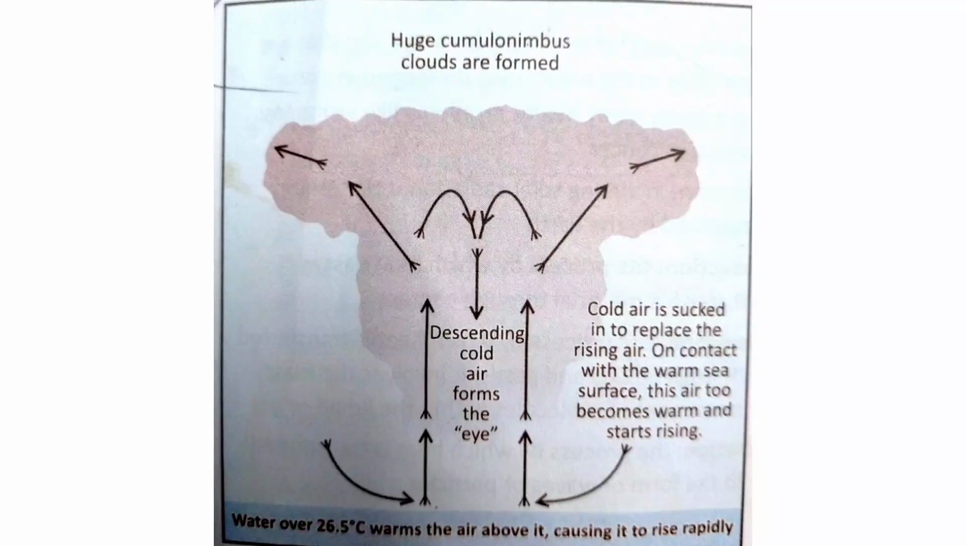The warm air is forced to rise above the cold air, leading to formation of rain. So when warm air rises and mixes with the cold air, it leads to the formation of rain.